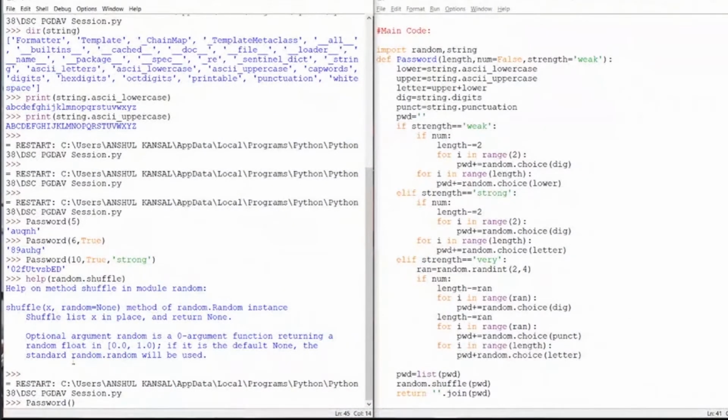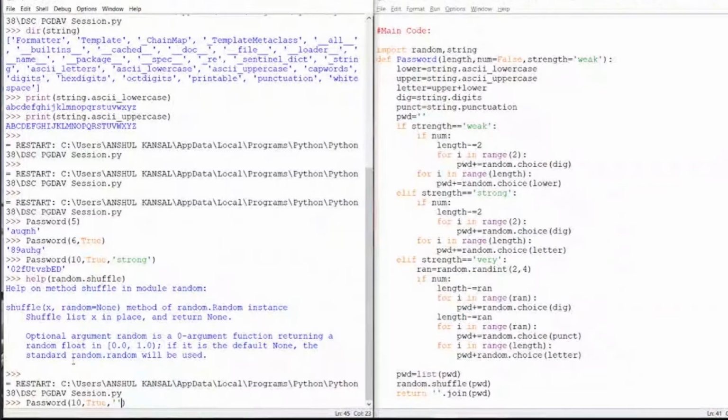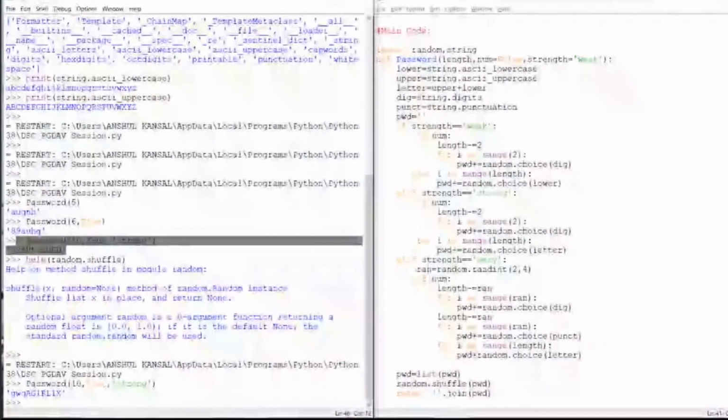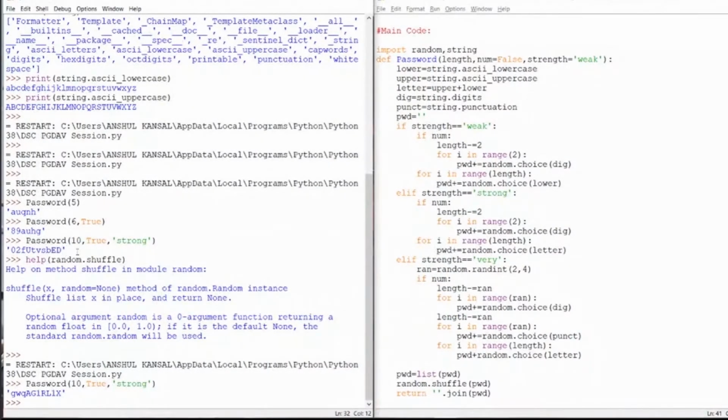Again, I am taking a strong password, giving it a length of 10. Numerical values, yes, I want numerical values, and the strength of the password is strong. Okay, so this time we have got one numerical value, that is 11. We have got 11 two times, and this time the password which we have got is shuffled up. Before, we got the strong password as 02 and then some alphabets, and this time we have alphabets, then some numerical value, and then some alphabet.